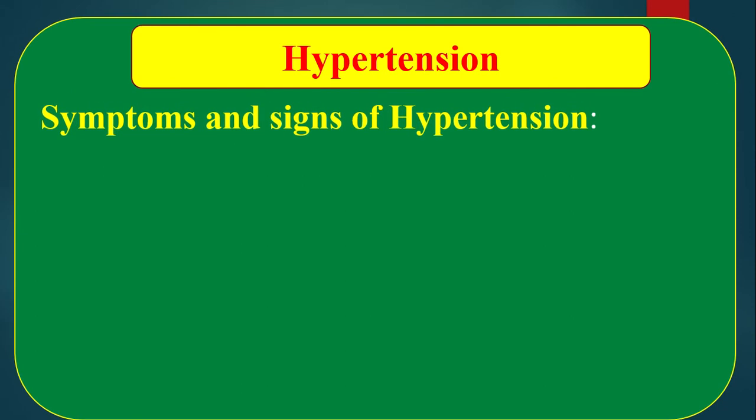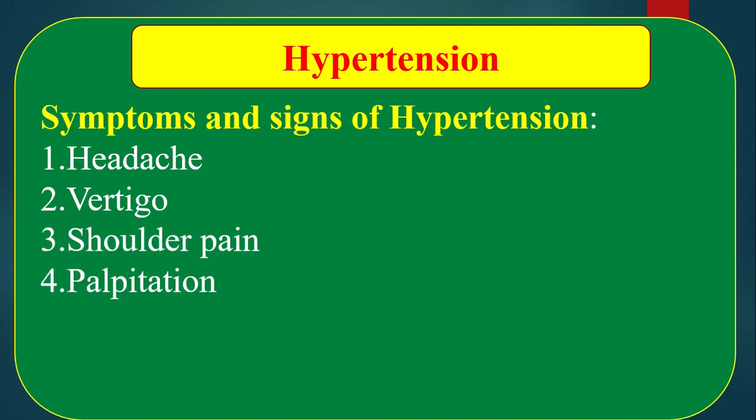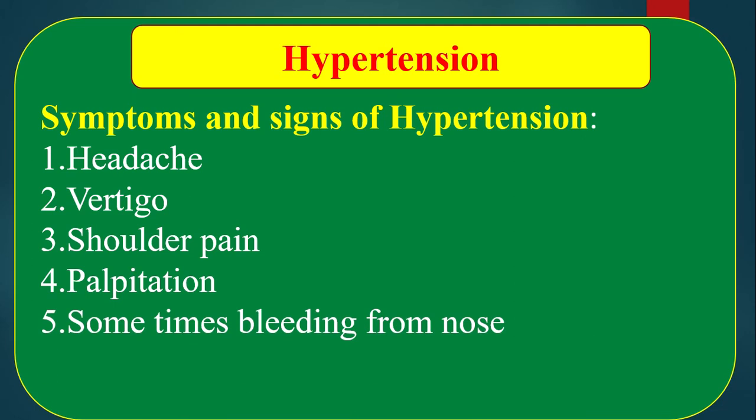Symptoms and signs of hypertension. Number 1, headache. Number 2, vertigo. Vertigo means dizziness. Shoulder pain. Palpitation, that means the heartbeat rising above the normal range is called palpitation. Sometimes bleeding from the nose. Insomnia, that means sleeplessness, etc.